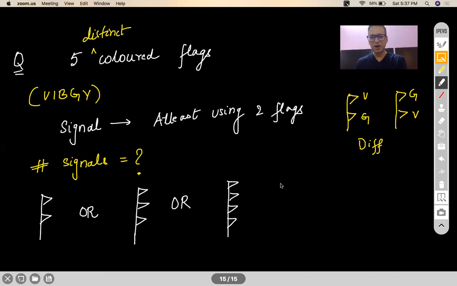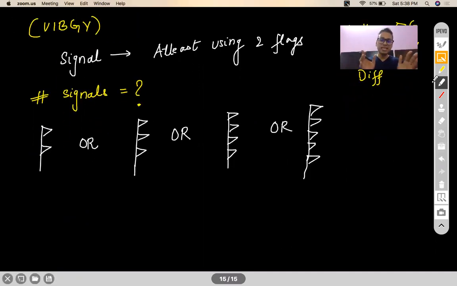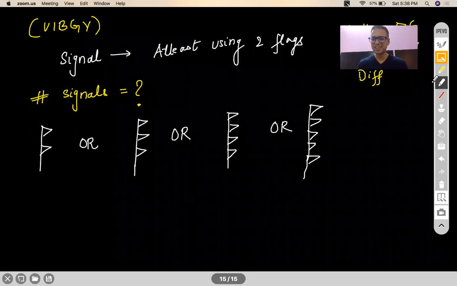Or your signal can be made up of 5 flags. So these are your 4 cases. That means independently, the job of making a signal can be accomplished by doing any one of these 4. Are you getting my point?